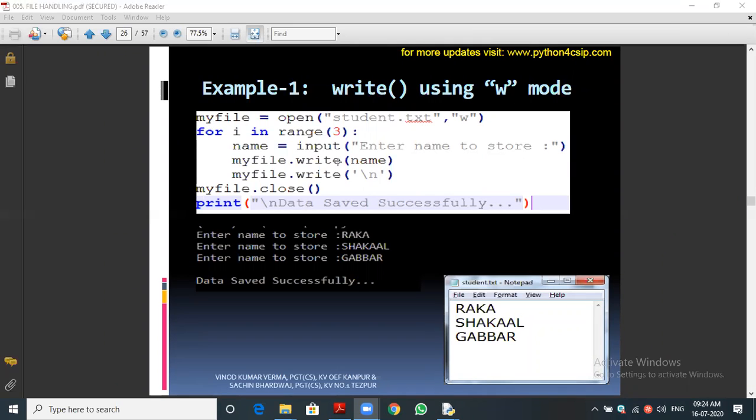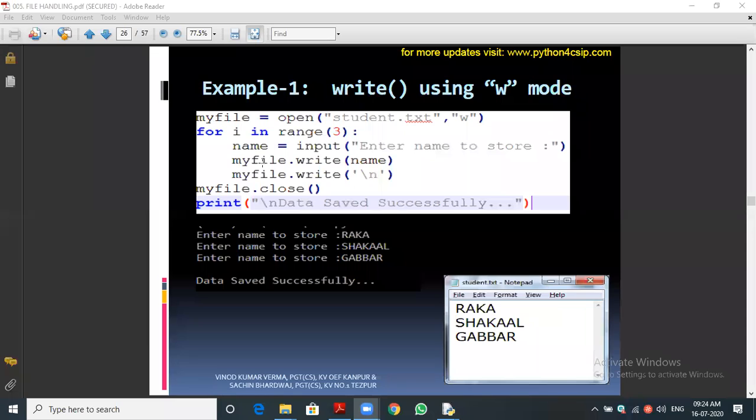What do we call the entire line? The first line of this: very good, file handle. And next you see we are using the loop for i in range 3, so the loop will execute 3 times.